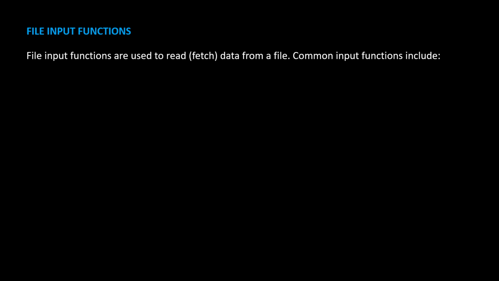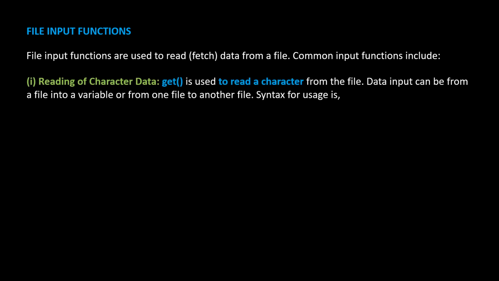File input functions. File input functions are used to read or fetch data from a file. Common input functions include: number 1. Reading of character data. Get function is used to read a character from the file. Data input can be from a file into a variable, or from one file to another file. Syntax for usage is FileObjectName.get(variable).